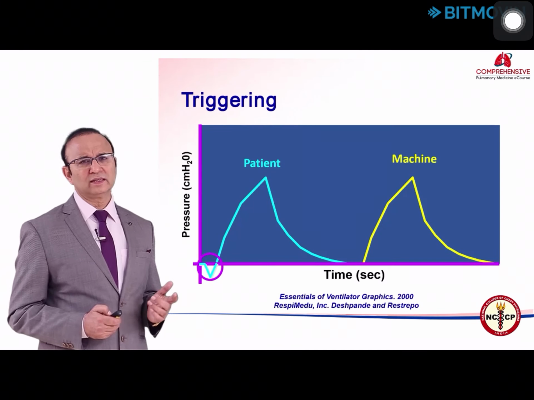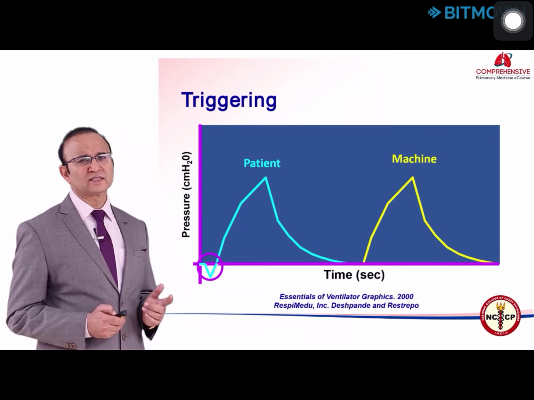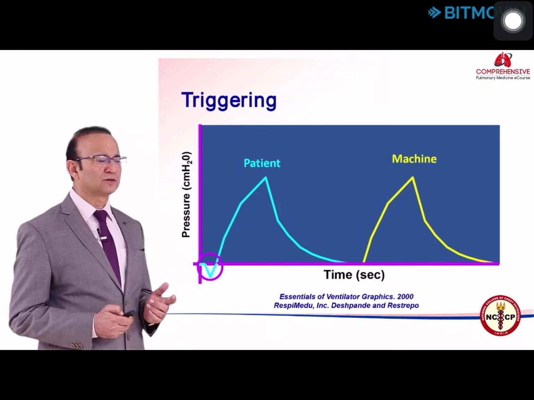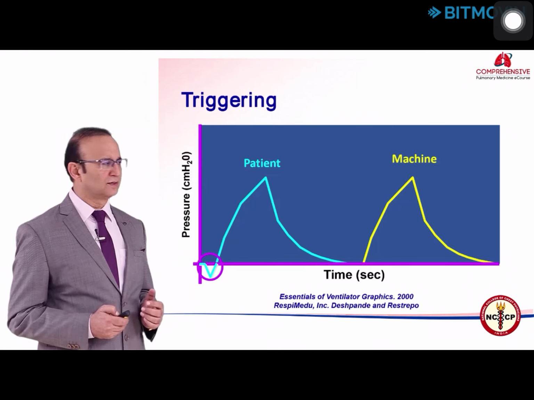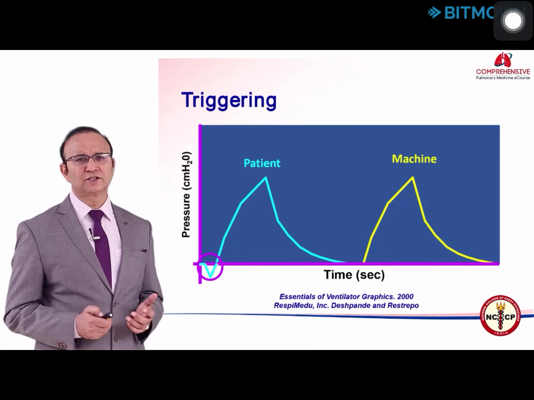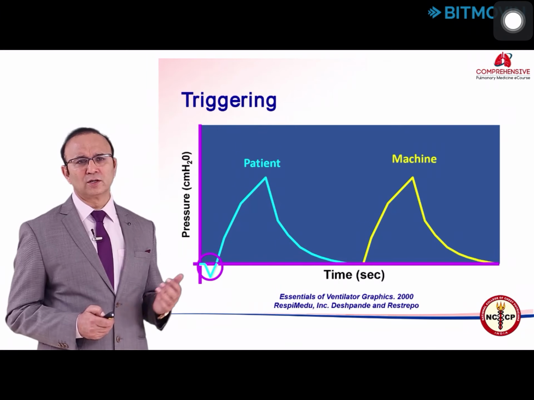Now, whenever there is a patient initiated breath, there will always be a small pressure deflection below the baseline, denoting the patient's inspiratory effort. A machine initiated breath will not have any negative deflection below the baseline.